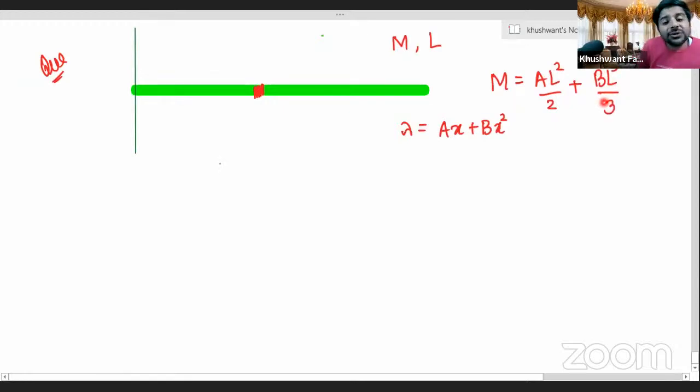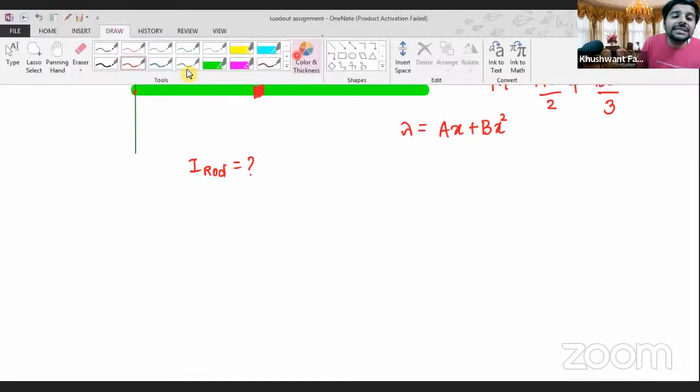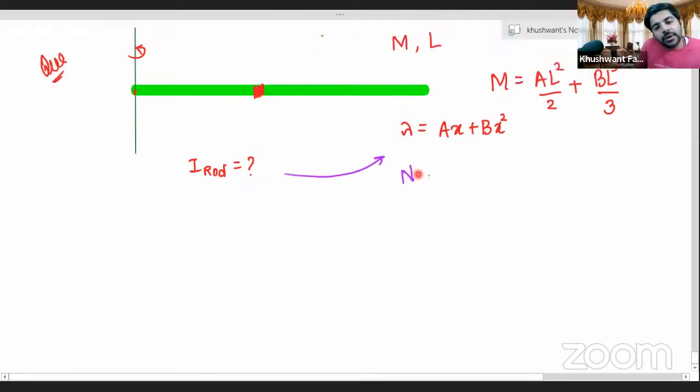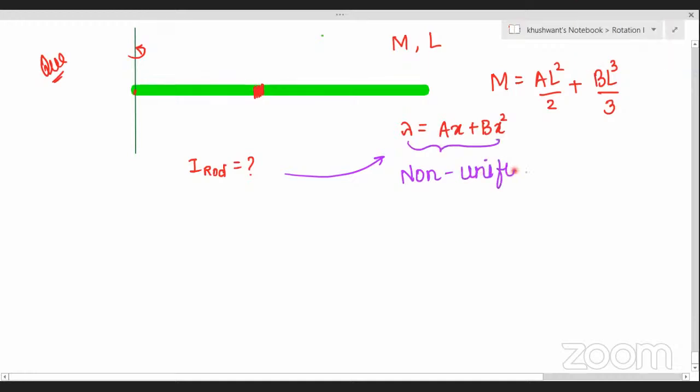Now I ask you to calculate the value for moment of inertia for this rod about this axis. If rotation takes place about this axis, calculate the moment of inertia for this rod. First, tell me Aanchal, is this a case of uniform distribution of mass or non-uniform distribution of mass? Uniform distribution of mass. Sure, uniform or non-uniform? Sorry, it is non-uniform distribution of mass. Okay.